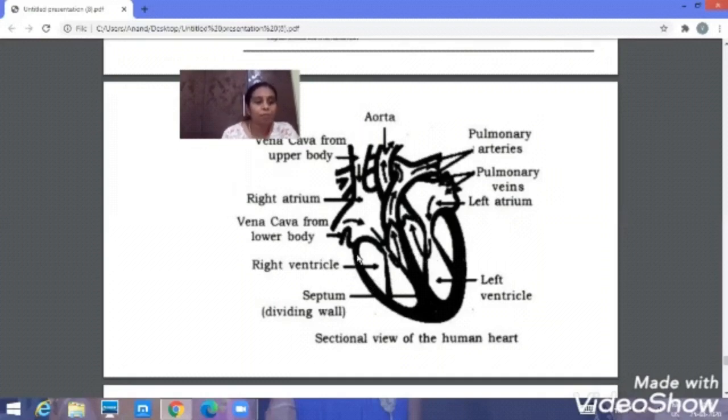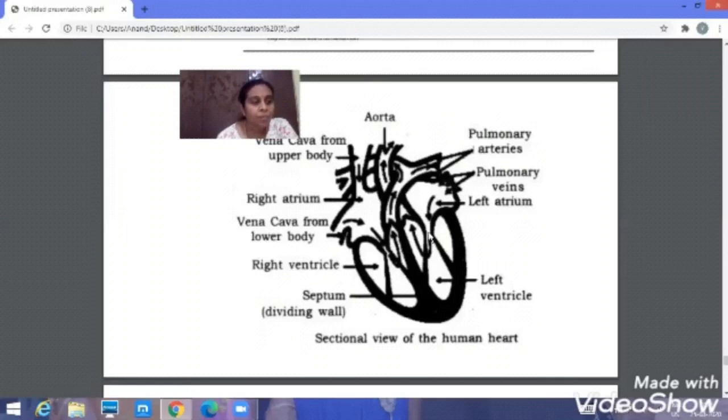So the heart is made up of 4 chambers, and this is the right side and this is the left side. In between the right part of the heart and the left part of the heart, there is a muscular layer, which separates the right part and the left part. This muscular layer we call the septum. There is a valve between the auricles as well as the ventricles. Here one valve is present and here also a valve will be present. We'll see what is the name of the valve.